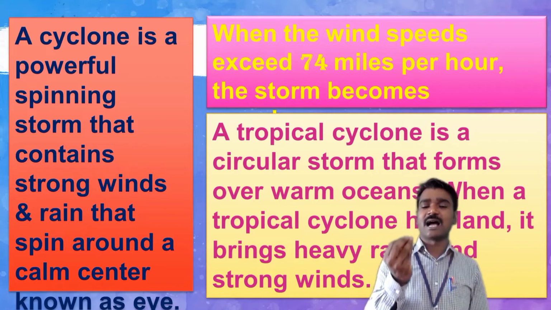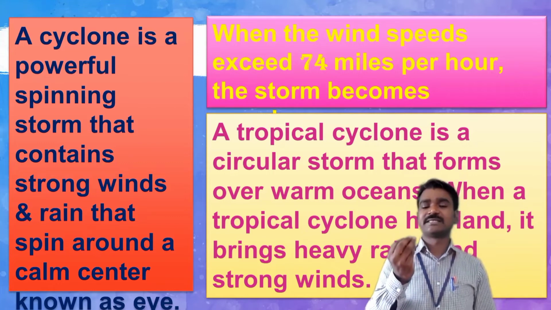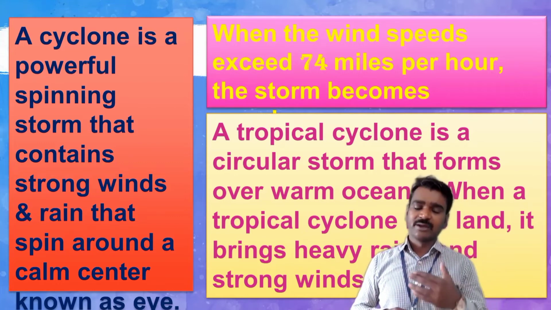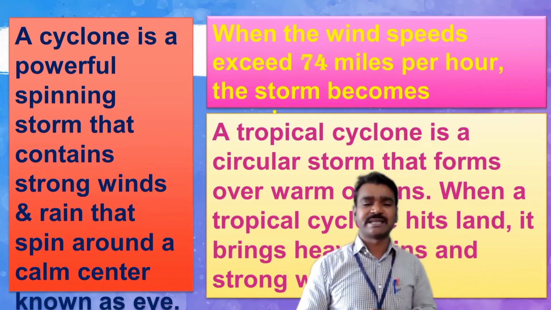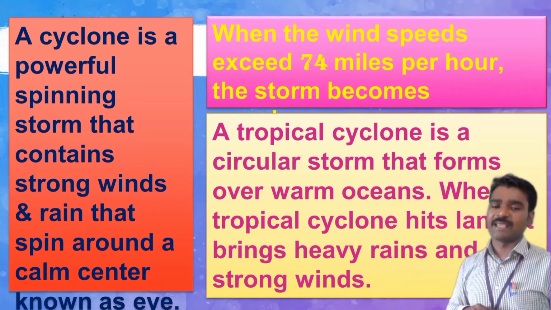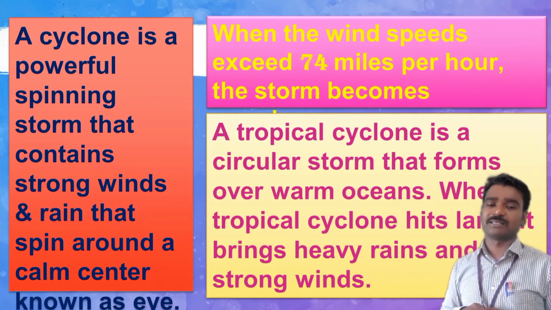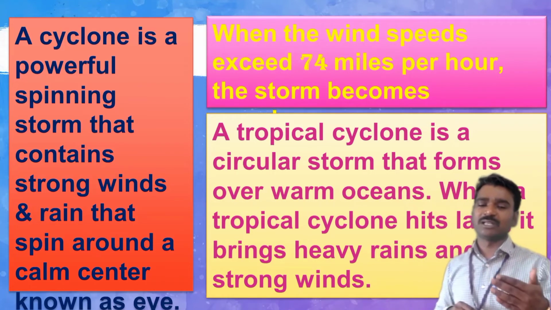The center is calm and cool. This calm center around which the strong storm rotates is known as the eye. When we discuss the parts of the cyclone, I will let you know more about the eye of the cyclone. These cyclones are also called tropical cyclones. This is a circular storm.